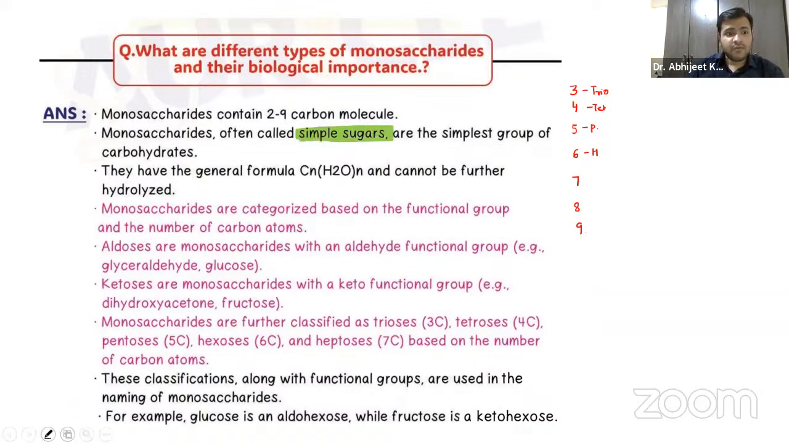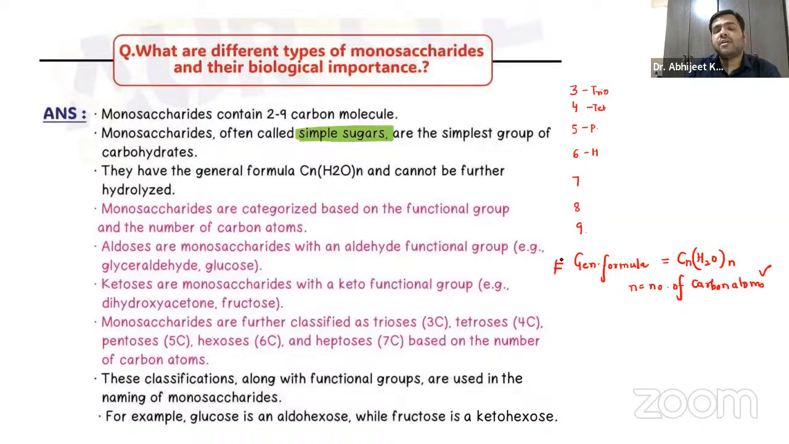Now, what is the general formula, guys? The general formula is CnH2nOn. We have already told you it's hydrates of carbon. Hydrates mean water, and that is the carbon. n represents the number of carbon atoms. So that is the general formula for monosaccharides. I have already told you the very important characteristic that they cannot be further hydrolyzed.